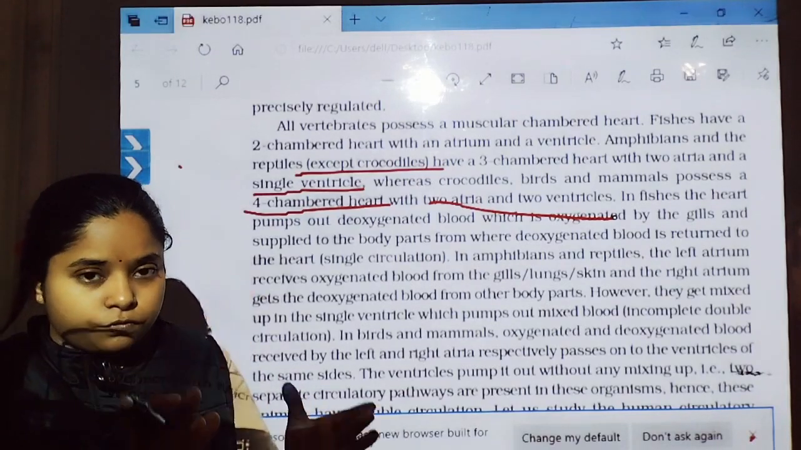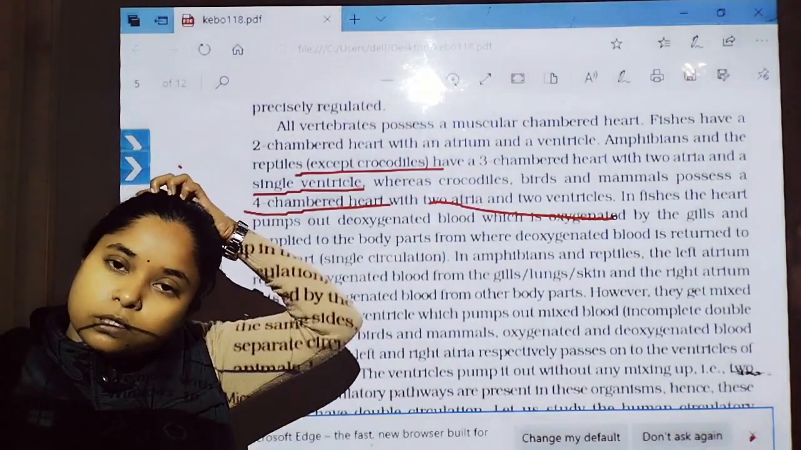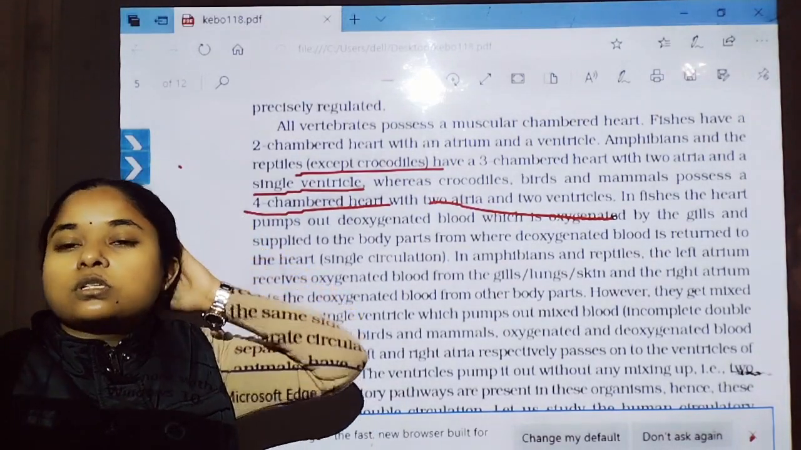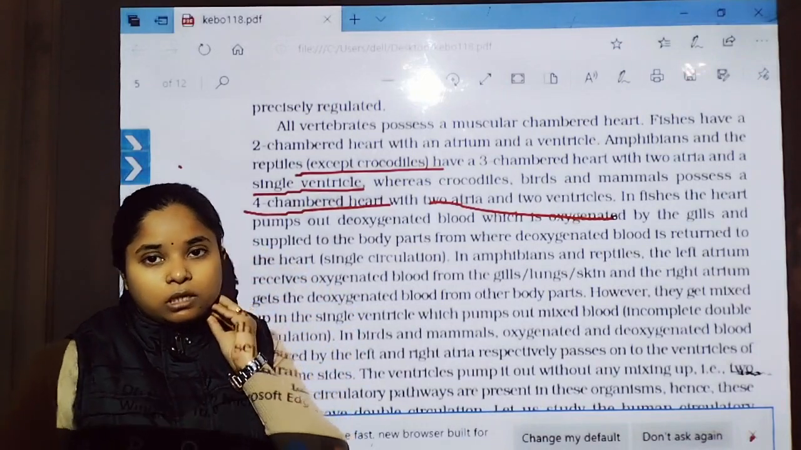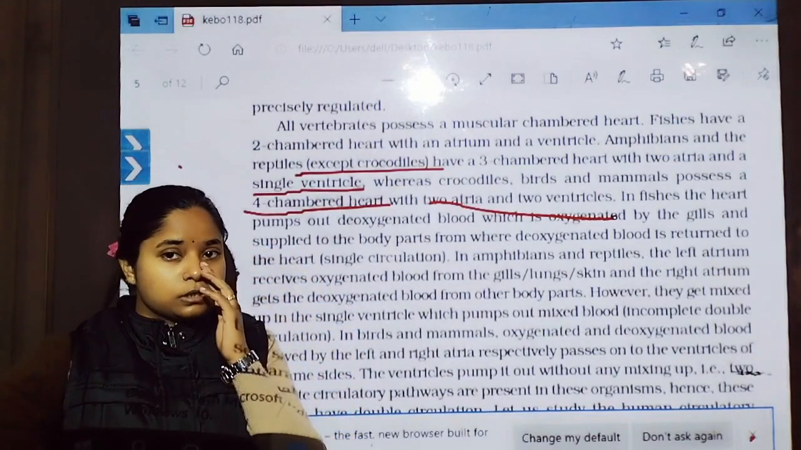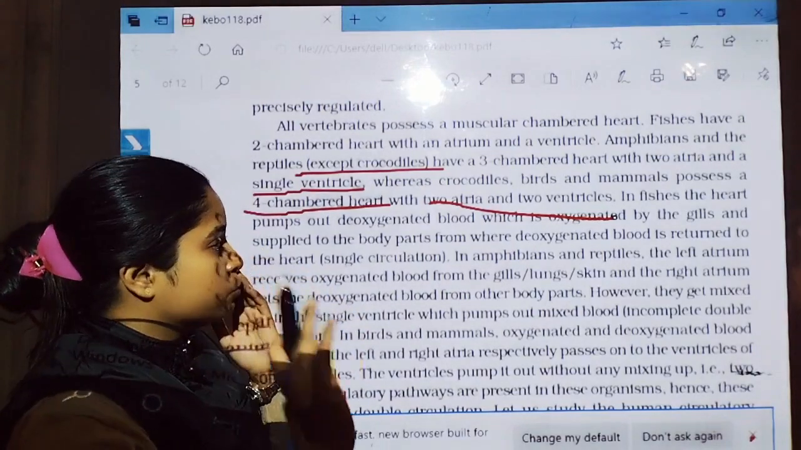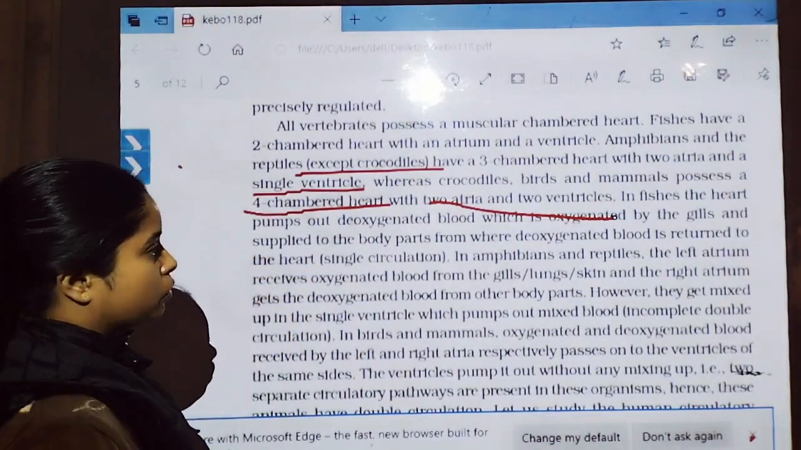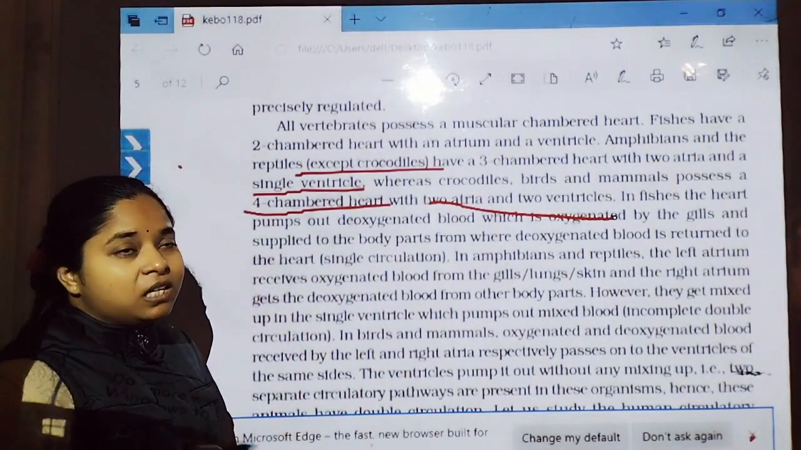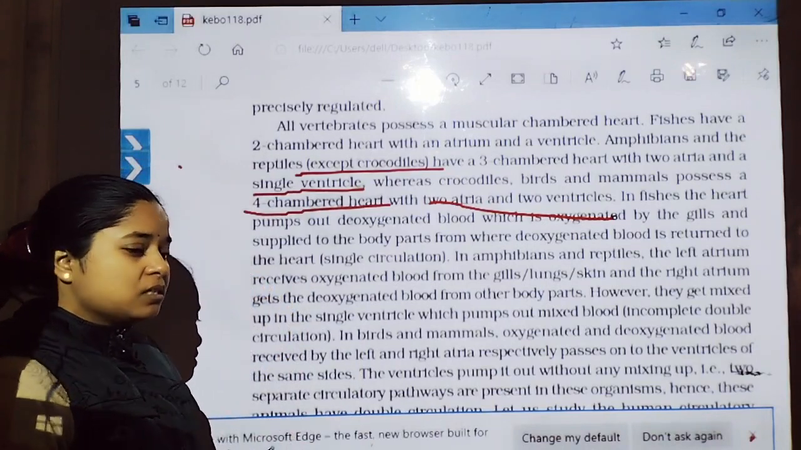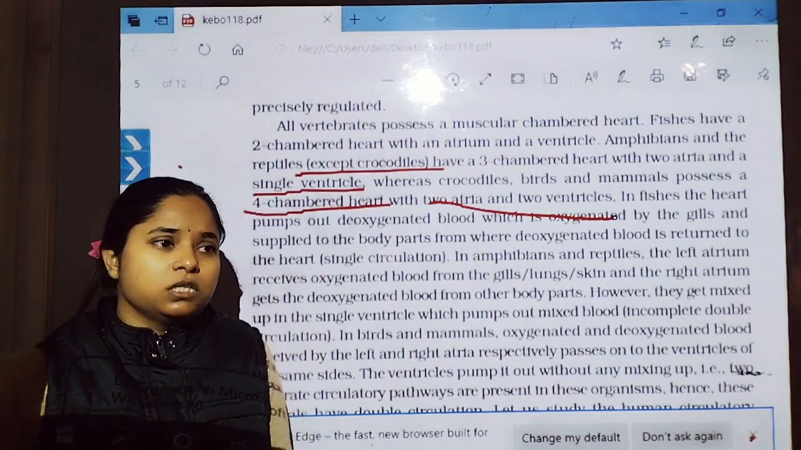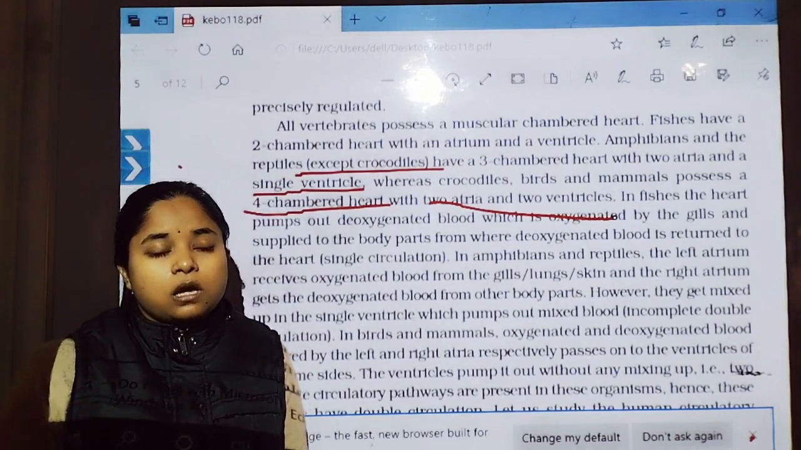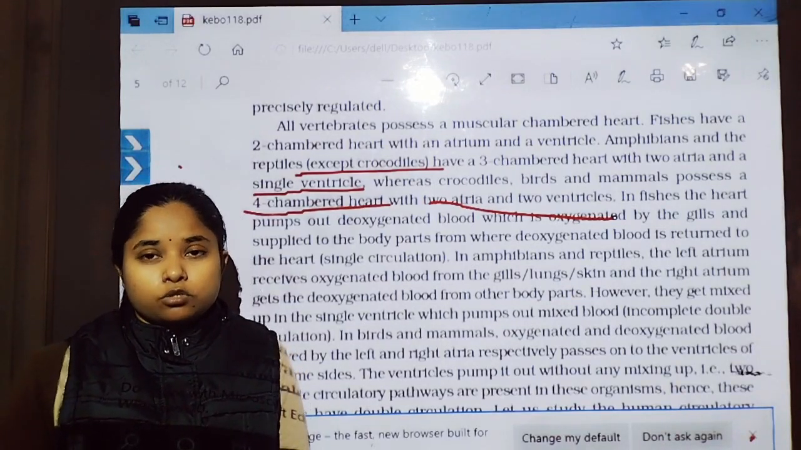The heart transports the blood to the gill, where oxygenation of blood is carried out, and from the gill it is transported to the other body tissues in fishes. Now similarly, in amphibians, the impure, partially oxidized blood is transported by the heart.